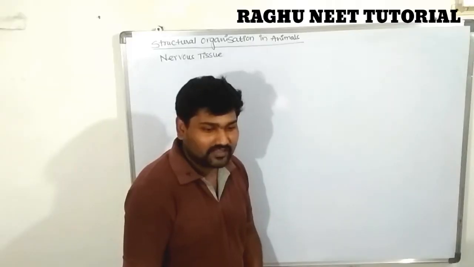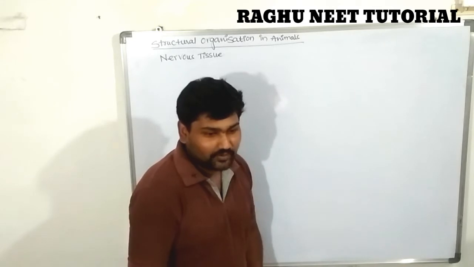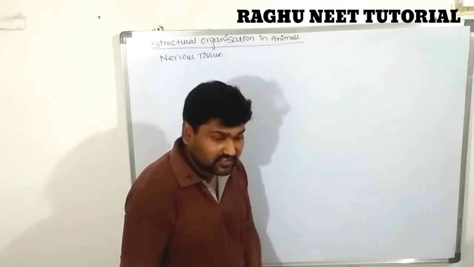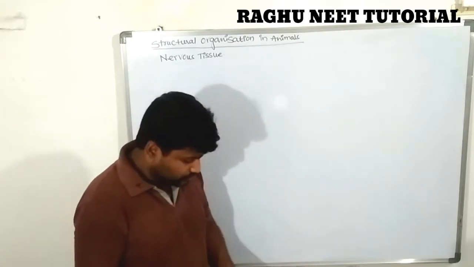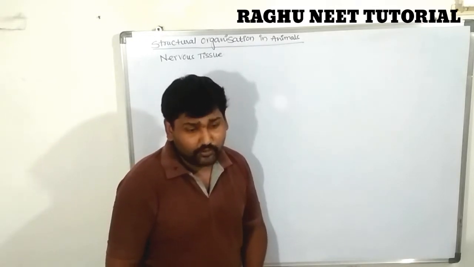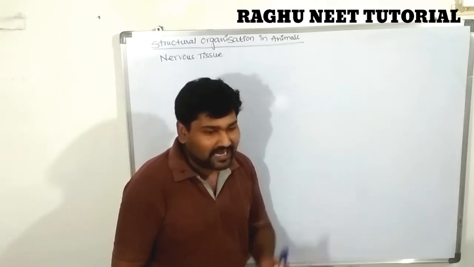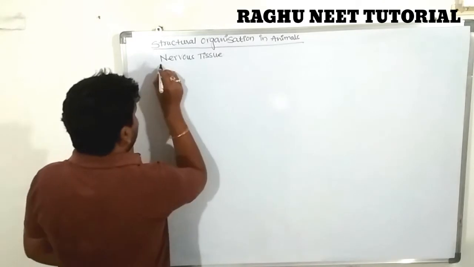After completion of muscular tissue, next we are discussing another topic, the nervous tissue. It is very important in examination. What is the nervous tissue? First, what is the neuron? The neuron is one of the structural and functional units of the nervous system or nervous tissue.